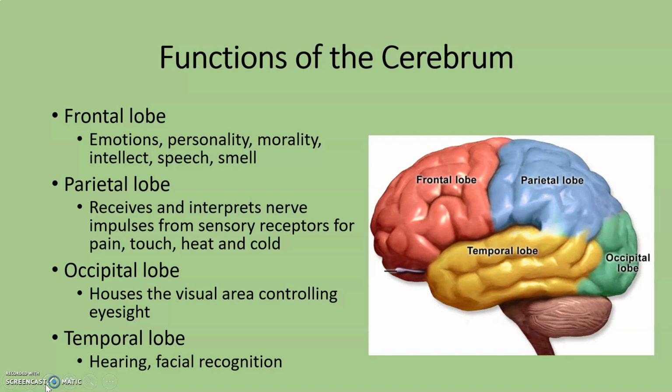The parietal lobe receives and interprets nerve impulses from sensory receptors, and these impulses are going to result from stimuli that involve pain, touch, heat, and cold. The occipital lobe houses the visual area, which is important for controlling eyesight. And the temporal lobe is responsible for hearing and facial recognition.